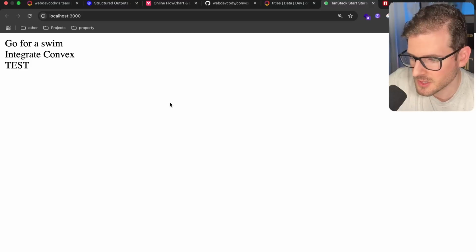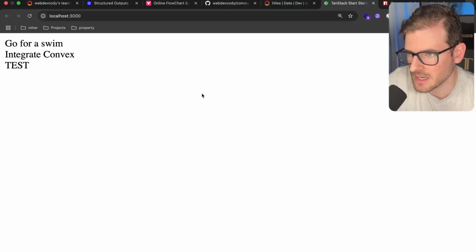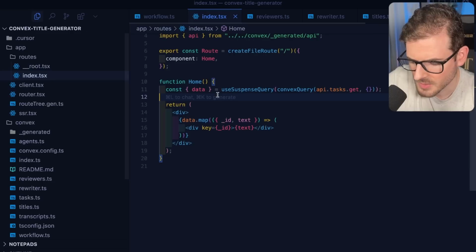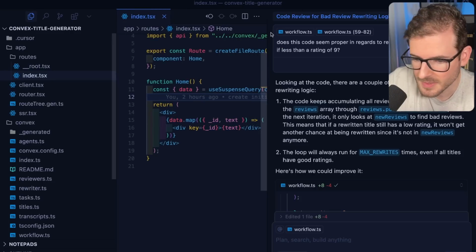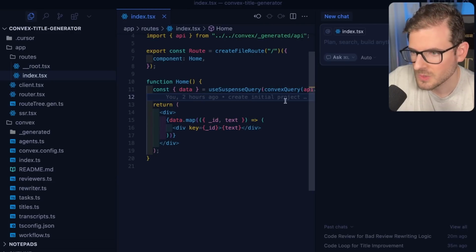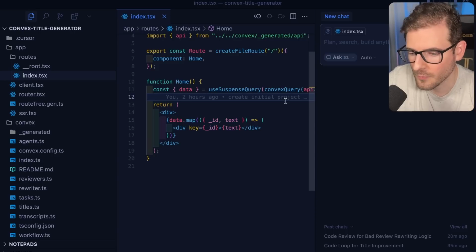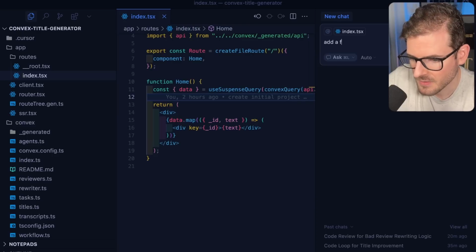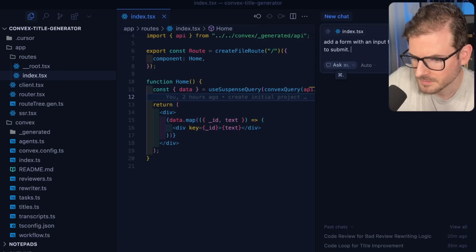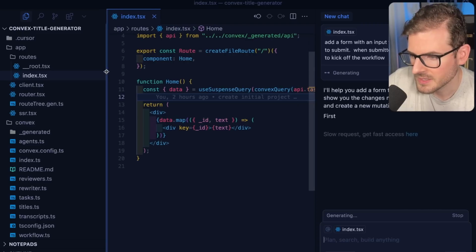I do want to add a little bit to the front end so we can visualize this stuff being generated in real time. I think that'd be really cool. So I'm going to go to the title, and I'll probably just vibe code this a little bit. Basically what we want is an input for the URL of the YouTube video, and also a button to submit. And when you do that, I want to kick off that whole workflow in Convex. I'm going to say add a form with an input for a YouTube URL and a button to submit. When submitted, invoke a Convex mutation to kick off the workflow. So the cool thing about Convex is it comes with a cursor rule.